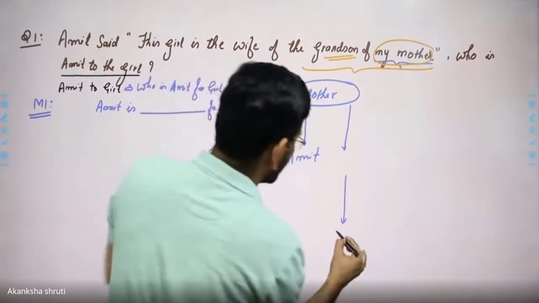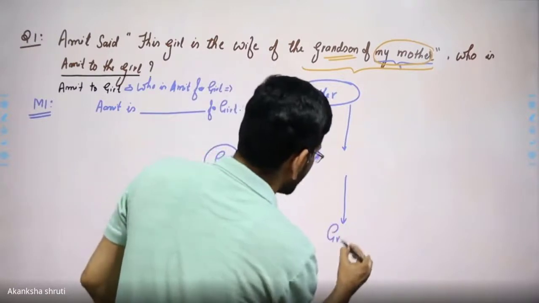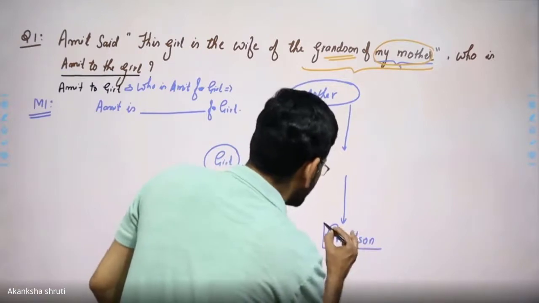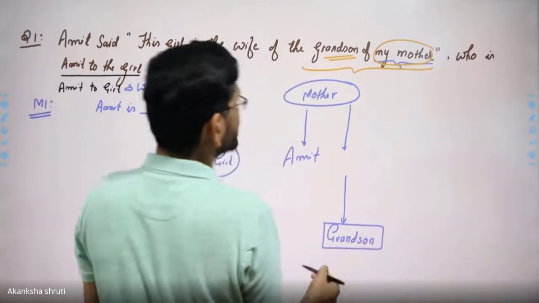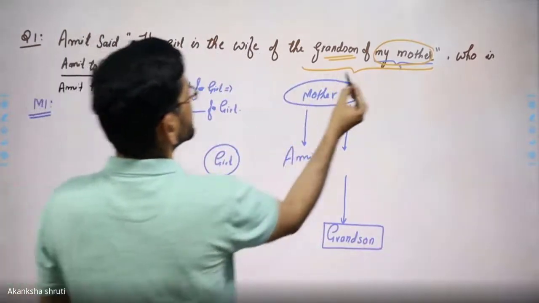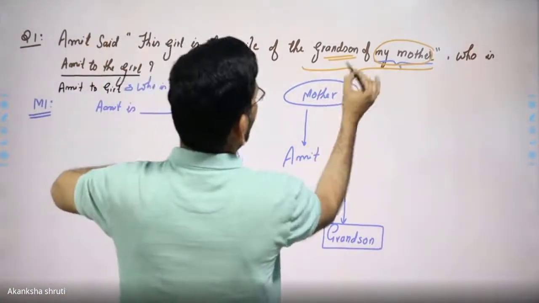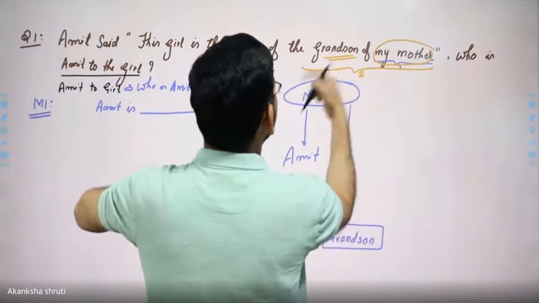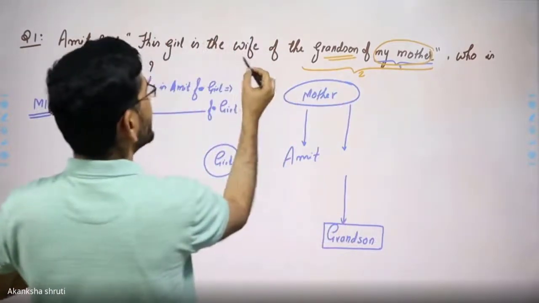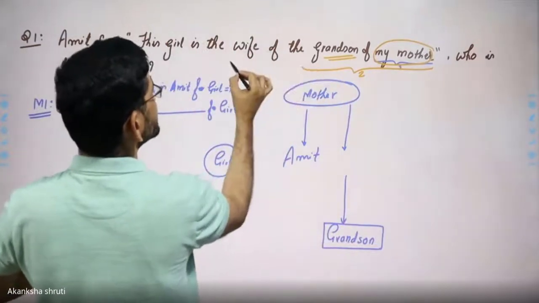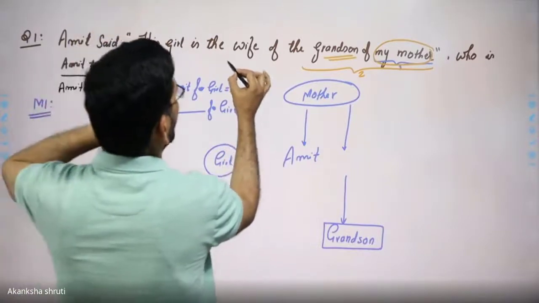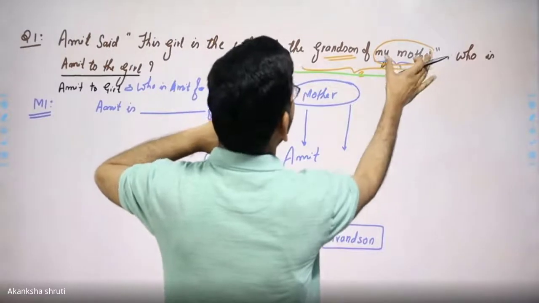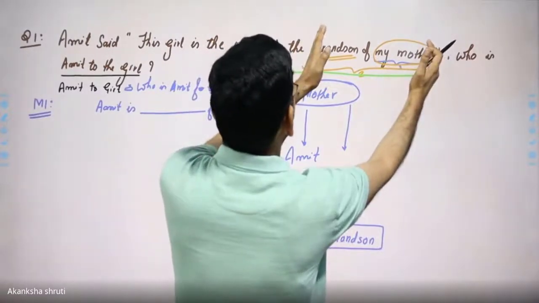So this way the grandson has to be drawn here, 2 steps down. After drawing this grandson, the second relation has been decoded and drawn in the family tree up to grandson. Now again we have to come before this: wife of grandson of my mother.